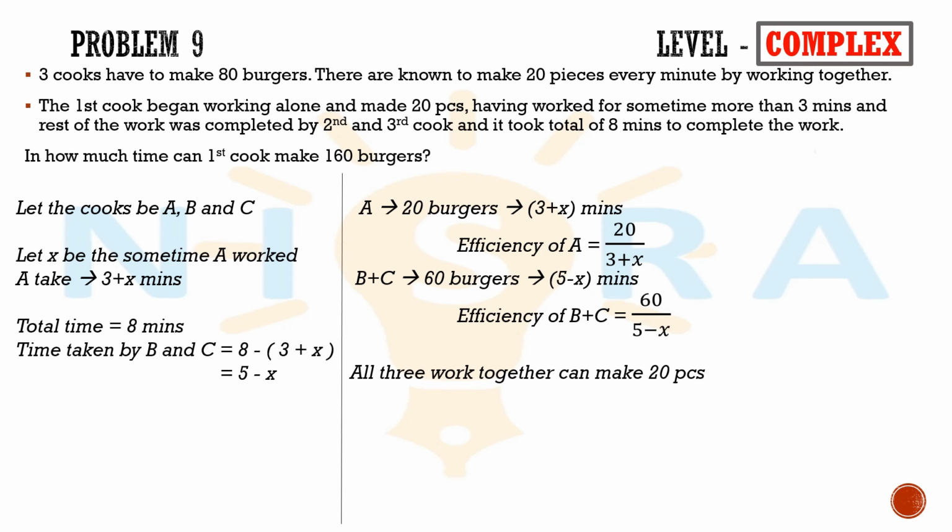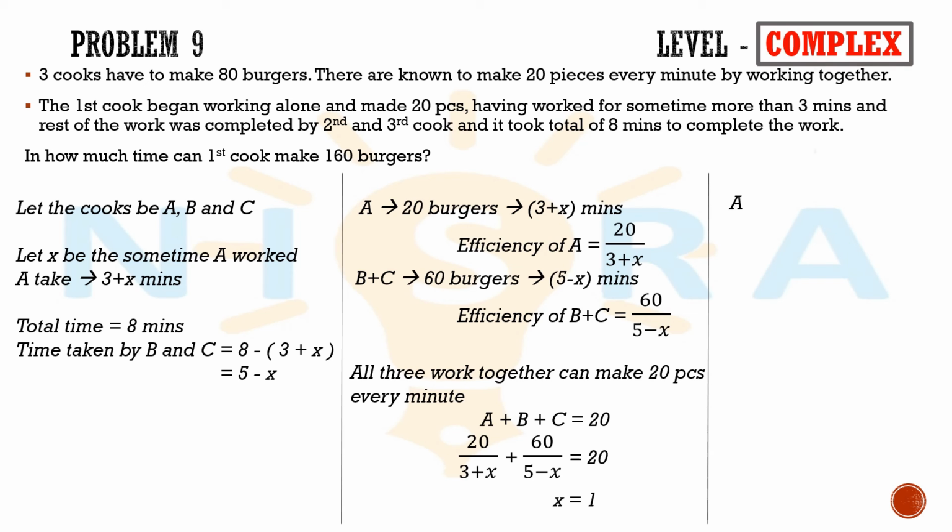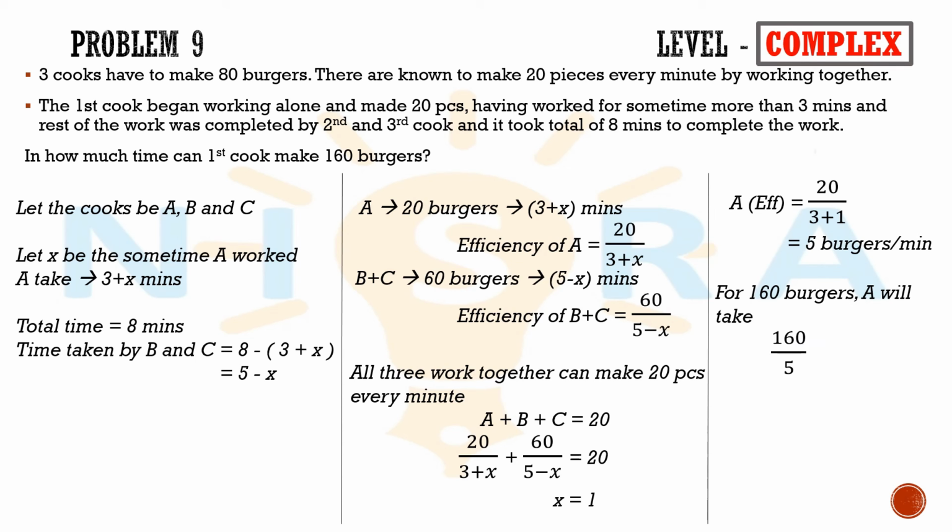All three work together and make 20 pieces per minute, which can be written as A plus B plus C is equal to 20. That is 20 by (3 plus X) plus 60 by (5 minus X) equal to 20. Solving this, we'll get X is equal to 1. A can make 20 by (3 plus 1), which is equal to 5 burgers per minute. For 160 burgers, A will take 160 by 5, which is equal to 32 minutes.